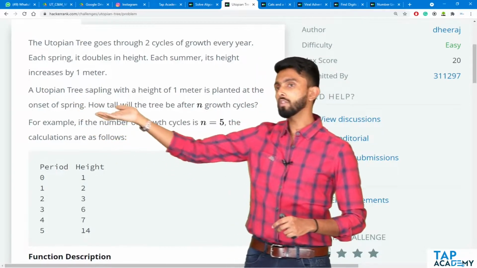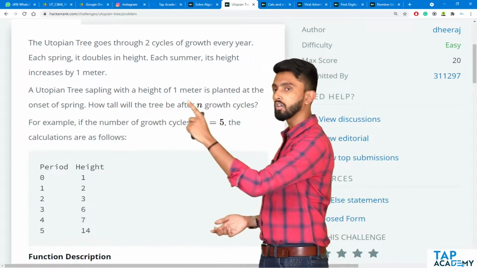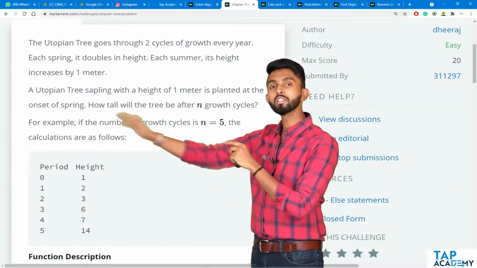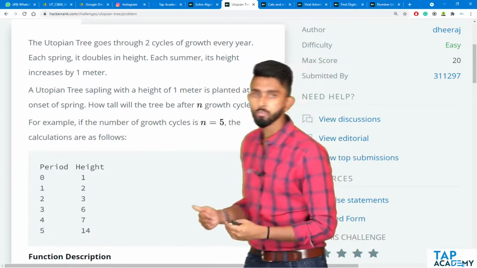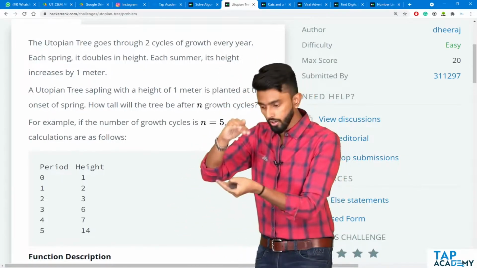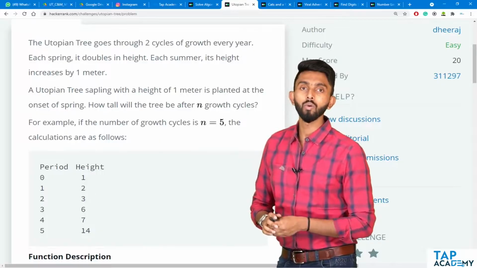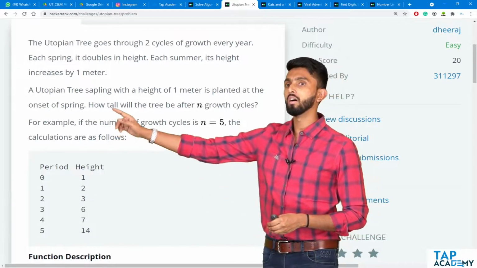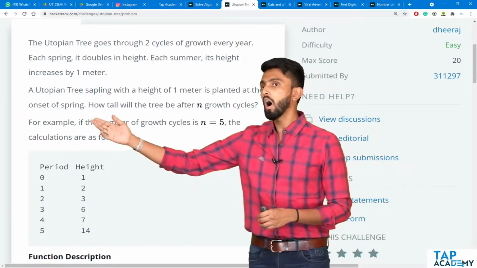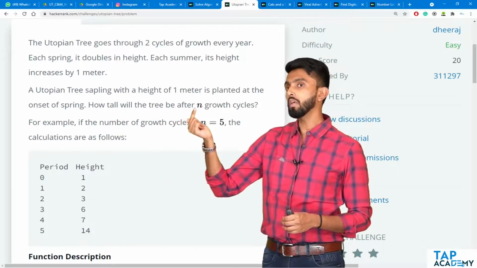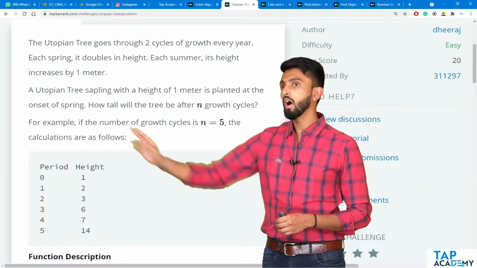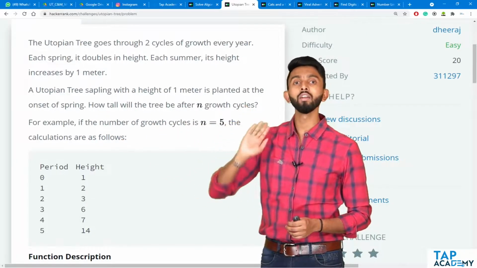A Utopian tree sapling with a height of 1 meter is planted at the onset of spring. Now, what does onset mean? Onset means beginning. At the beginning of spring, they are going to plant one Utopian tree, and its height is 1 meter. Next, how tall will the tree be after n growth cycles?